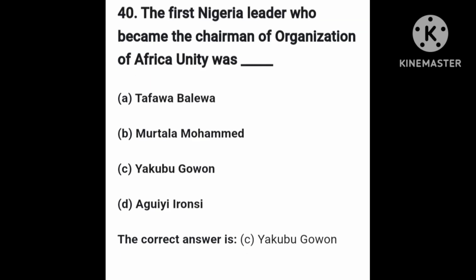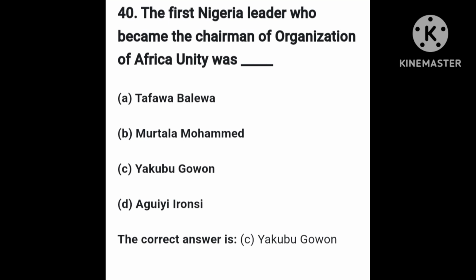This question is question number 40. The question is, the first Nigerian leader who became the chairman of the Organization of African Unity was... Options: option A, Tafawa Balewa. Option B, Murtala Mohammed. Option C, Yakubu Gowon. Option D, Aguiyi Ironsi. The right answer is option C, Yakubu Gowon.